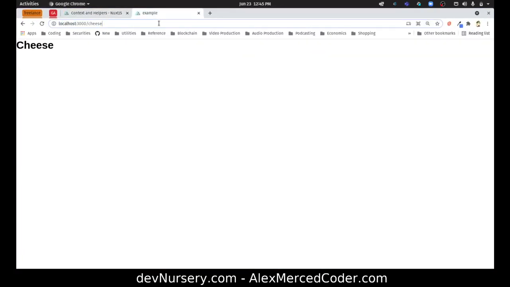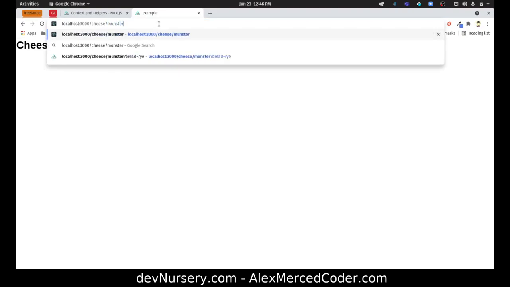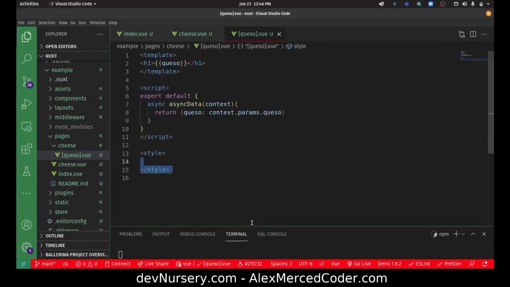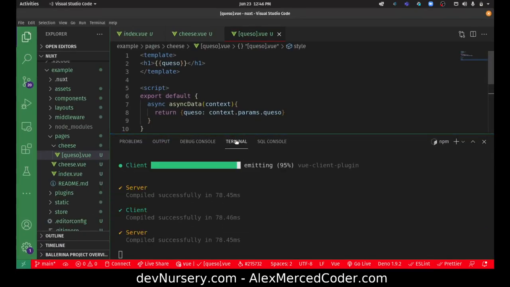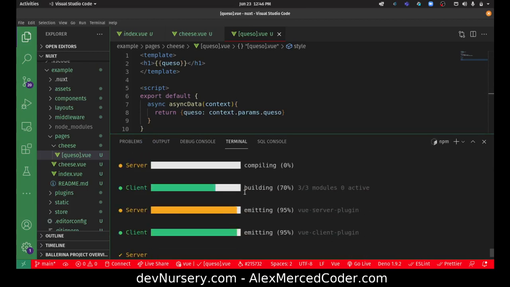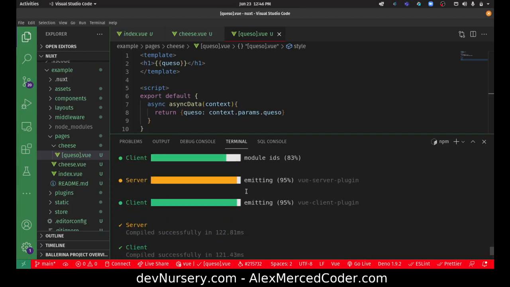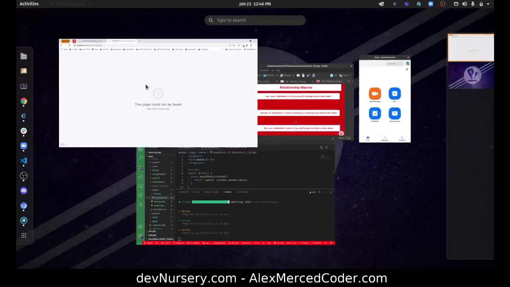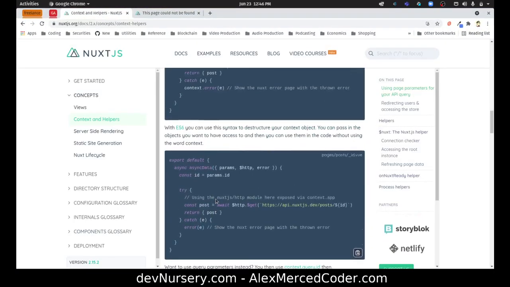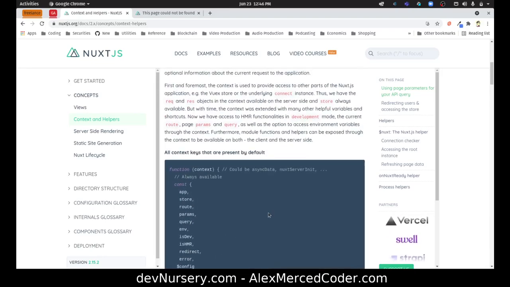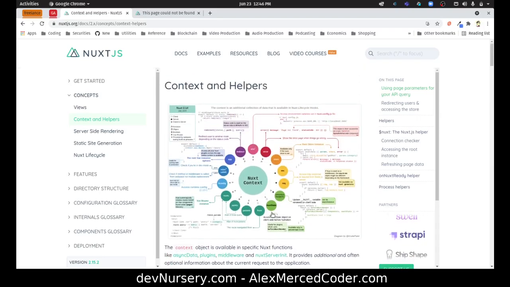So this would be /cheese/Munster. I did not like that. Compile server. Okay, so maybe params don't work that way. So let's take a look at how do params work. And so far the documentation isn't as clear as I'd like it to be.